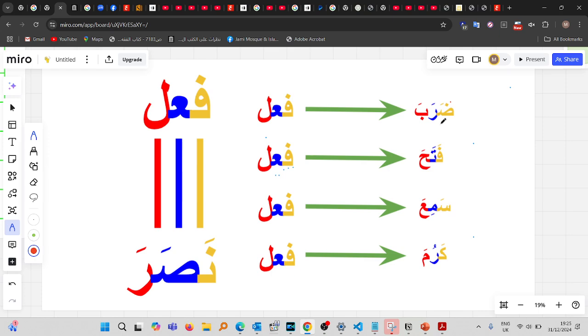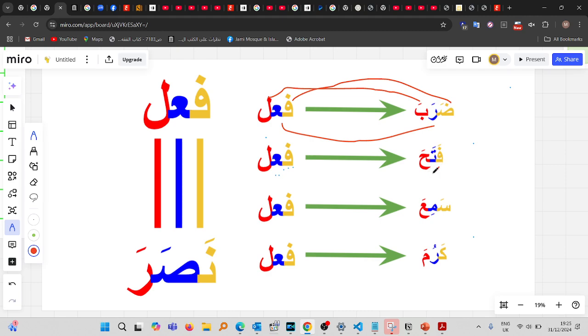So we have daraba over here. Daraba, the dwad will be on the fa position, the ra will be on the ain position, and the lam position will be for the ba. So the ba will be on the lam position. Let's do the same for fataha.